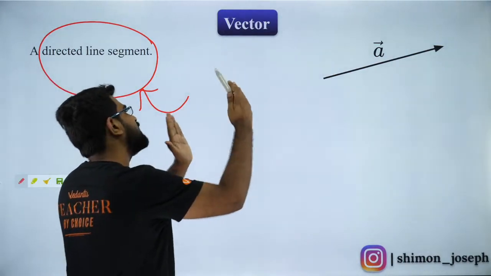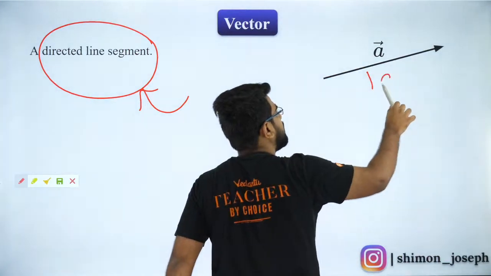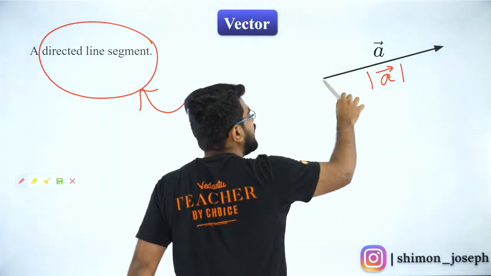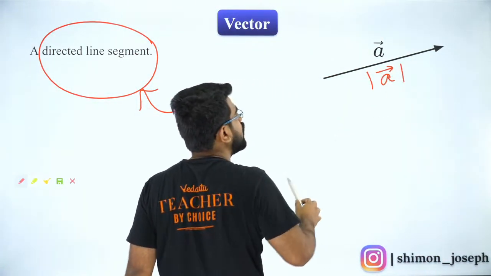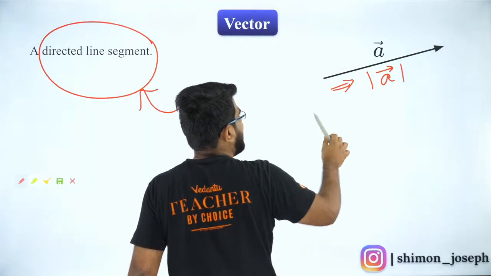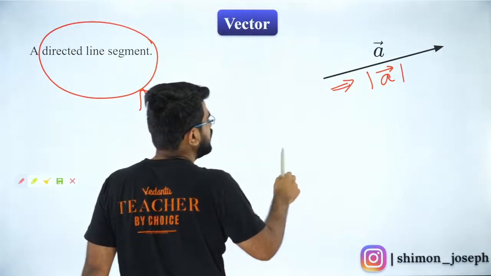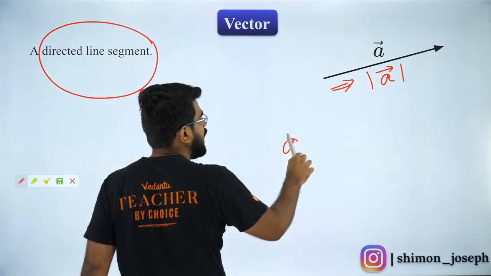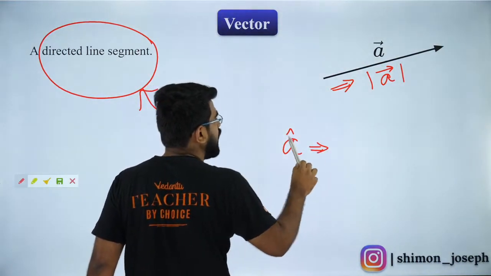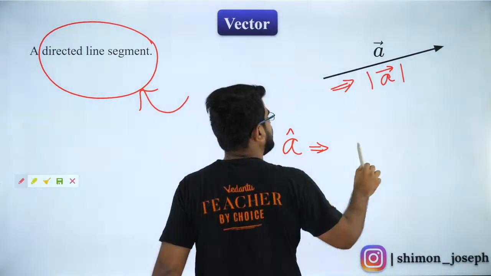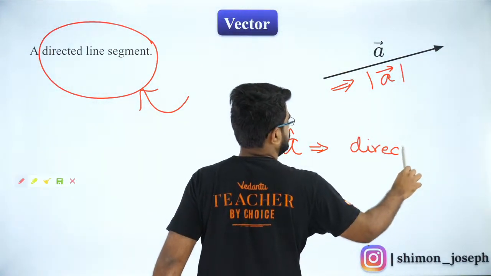A line segment has a certain magnitude. The magnitude is represented by modulus. That is the length of the vector. That is going to give you the magnitude. And direction is given by your unit vector. So A cap is a unit vector pointing towards the direction of A vector.